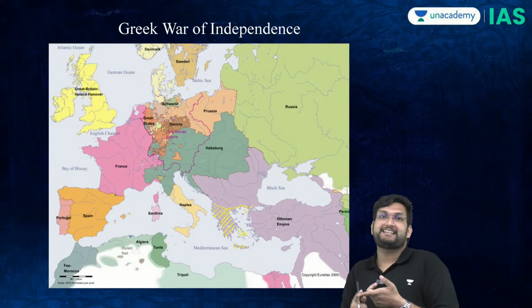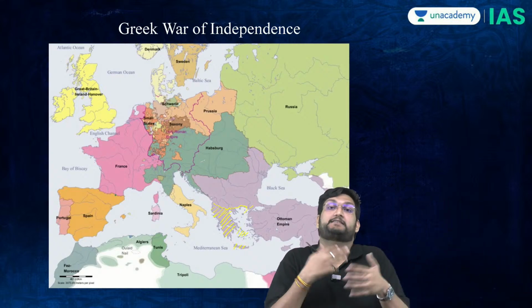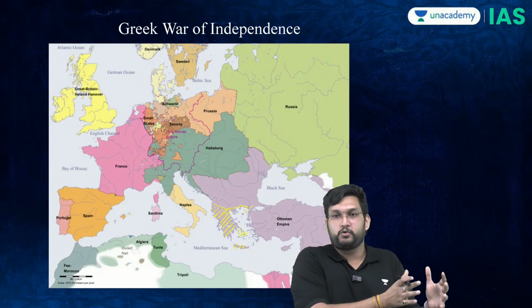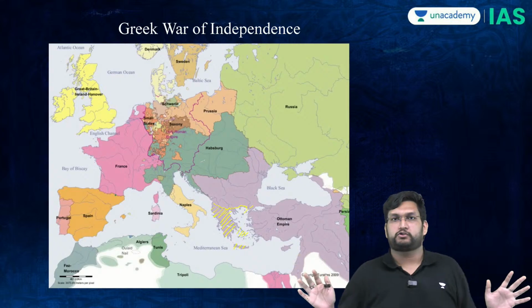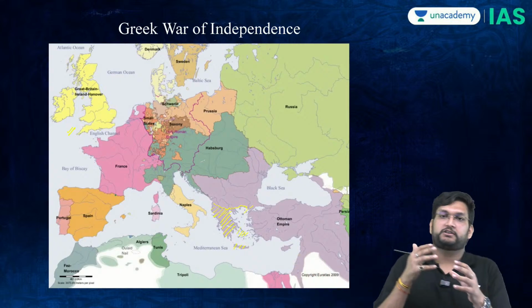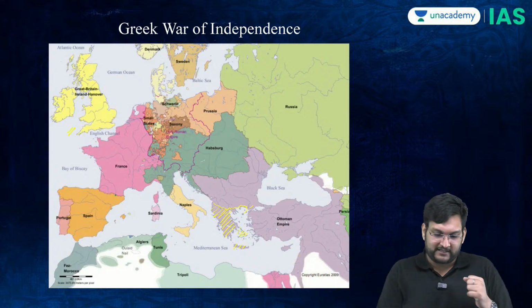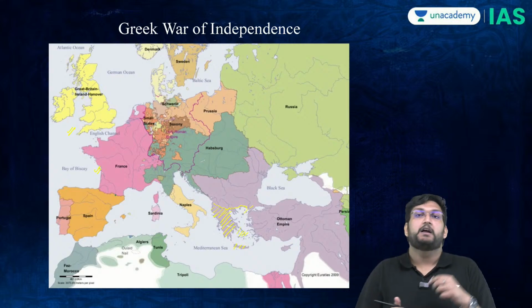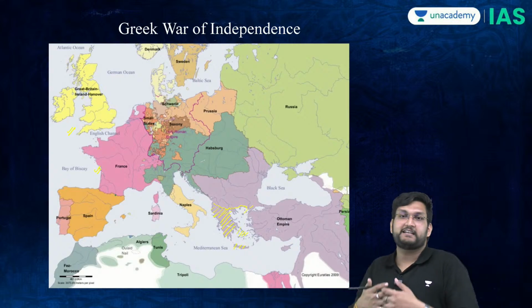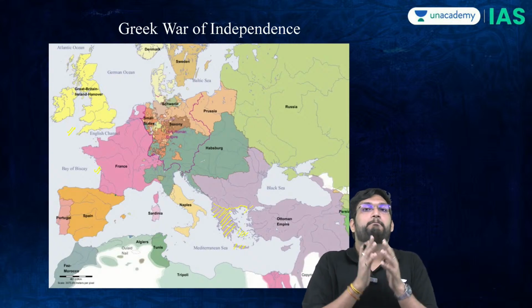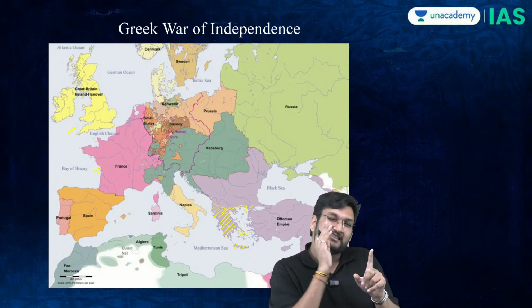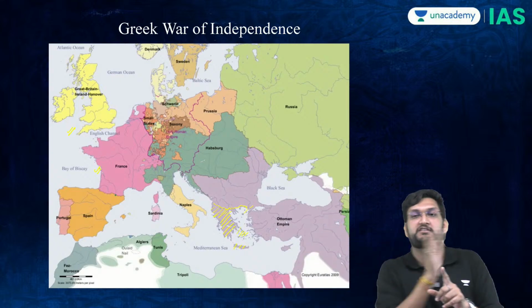Most of the captains and the explorers and their crew were Greek. So Greeks are scattered across Europe. There is a substantial population of Greeks in Britain, in France, and in Austria also. And the idea was they were a very important mercantile group. And therefore, their position is exactly opposite to the Serbs.